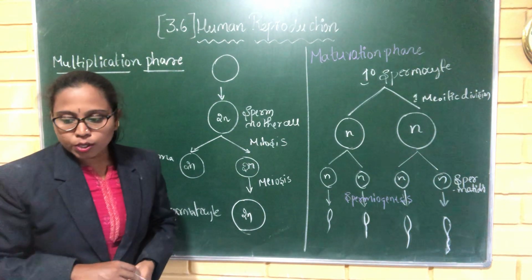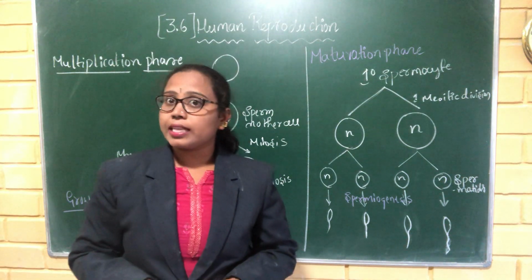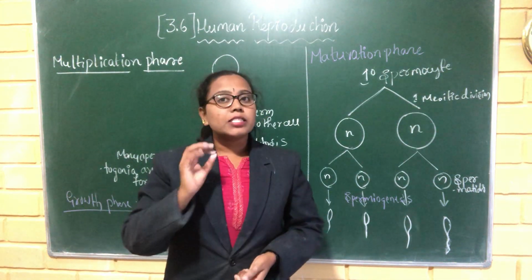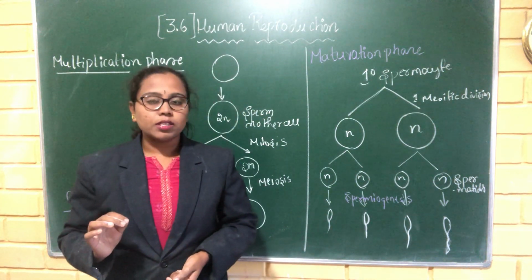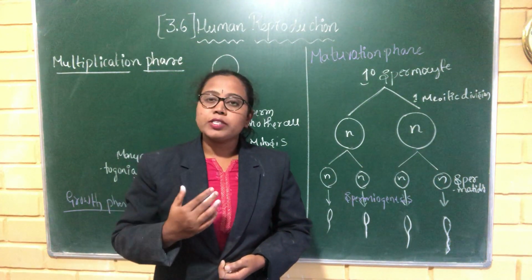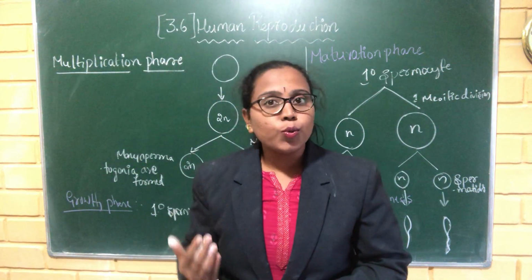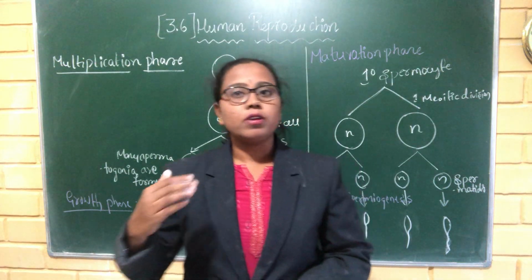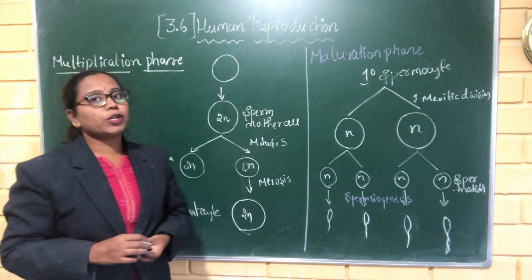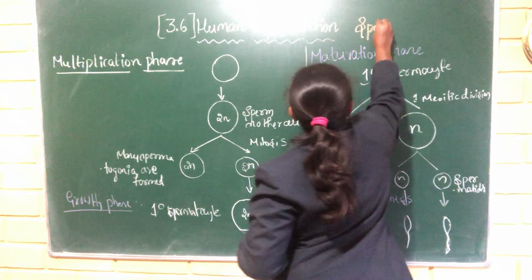Gametogenesis includes two types. One is spermatogenesis and the other is oogenesis. What is spermatogenesis, what is oogenesis, and what are the differences between them? Now we are going to discuss that topic. First we shall study spermatogenesis. In this class I am going to explain the spermatogenesis process.